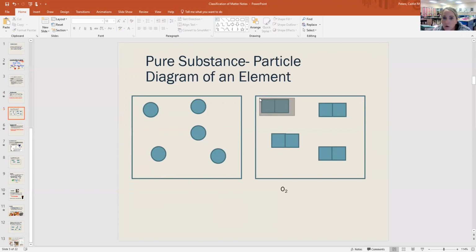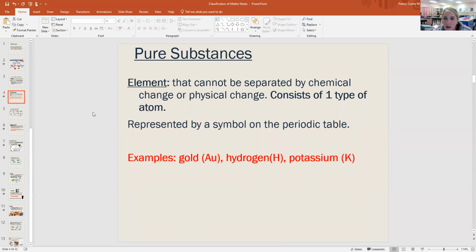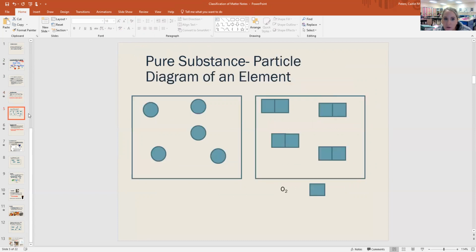And so there are two squares together, but do you see how they're the same shape? That means it's the same type of atom, because when you make a key, we would say the square is O. And so that's just O and O. And that definition of element is one type of atom.